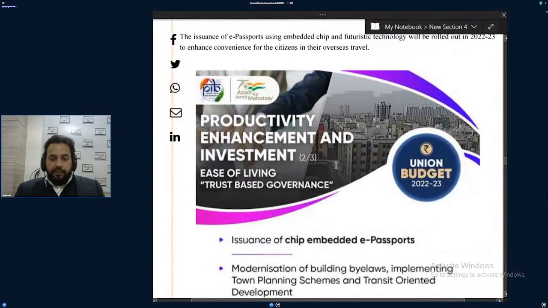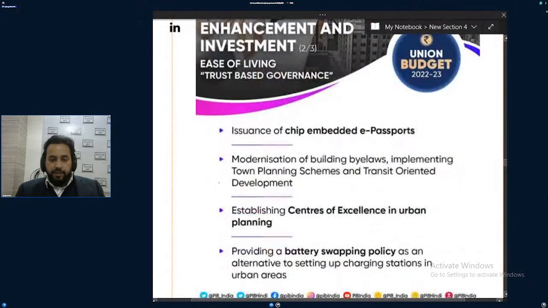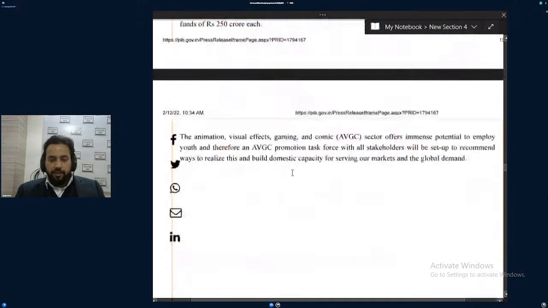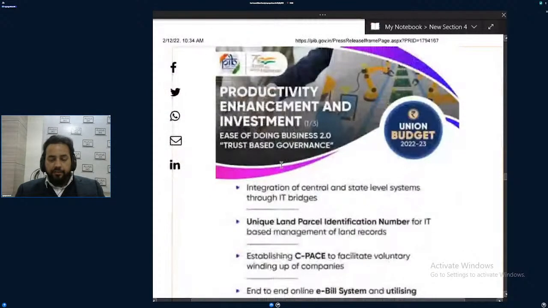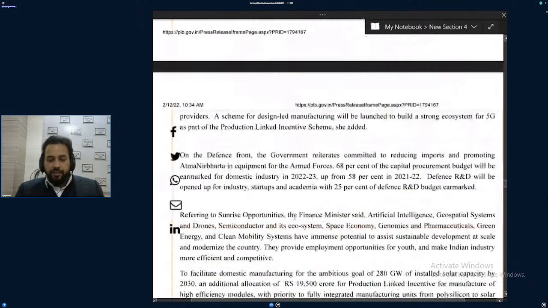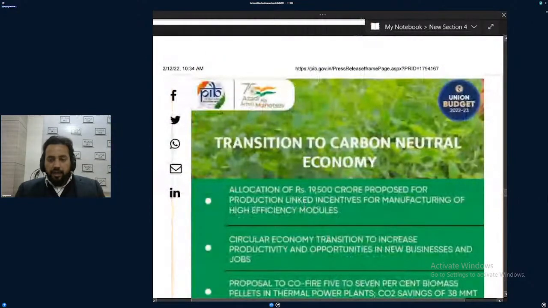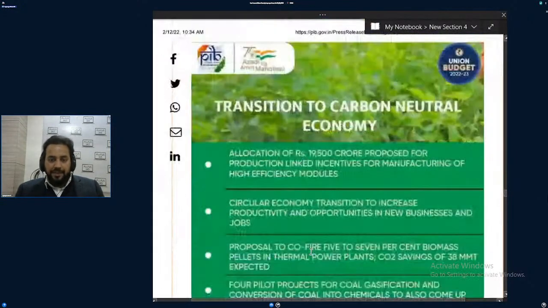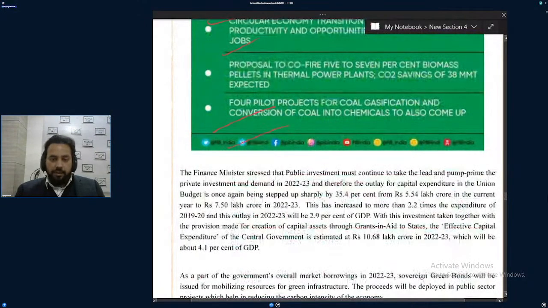Productivity enhancement and investment scheme. Here, the government is trying to give a push to the production process. And a productivity enhancement scheme again, through different schemes, the government is trying to push the industry and manufacturing of the country. Carbon neutral economy is important. So here also the government is talking about sustainable development and all that, and for that money is being given.